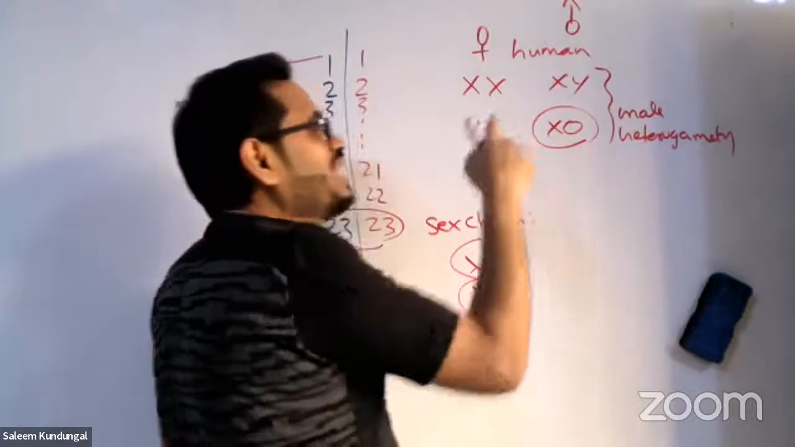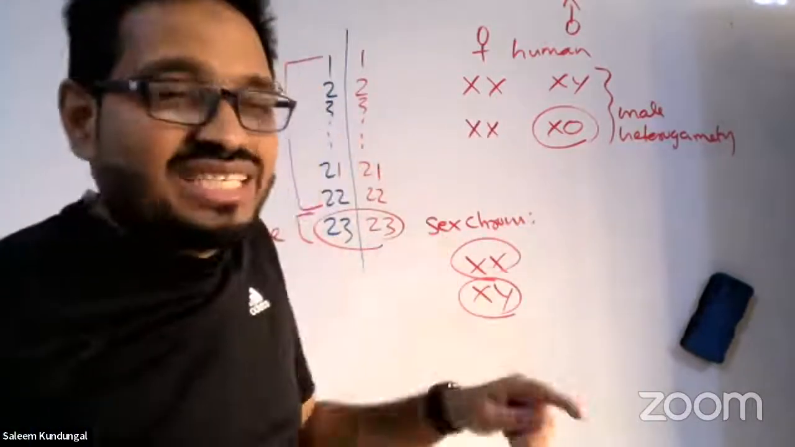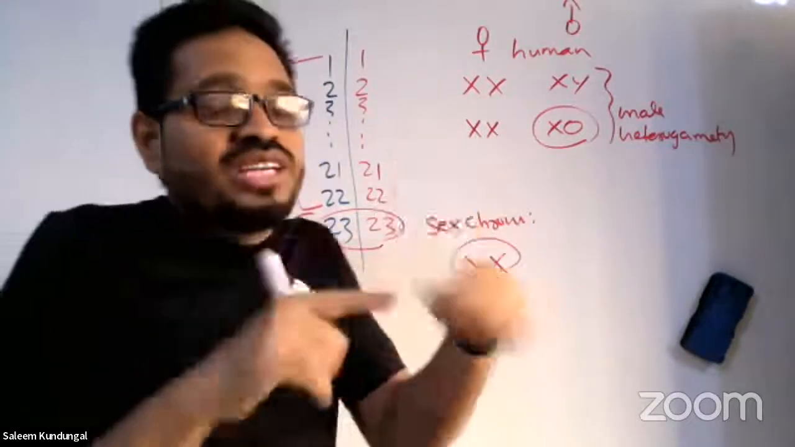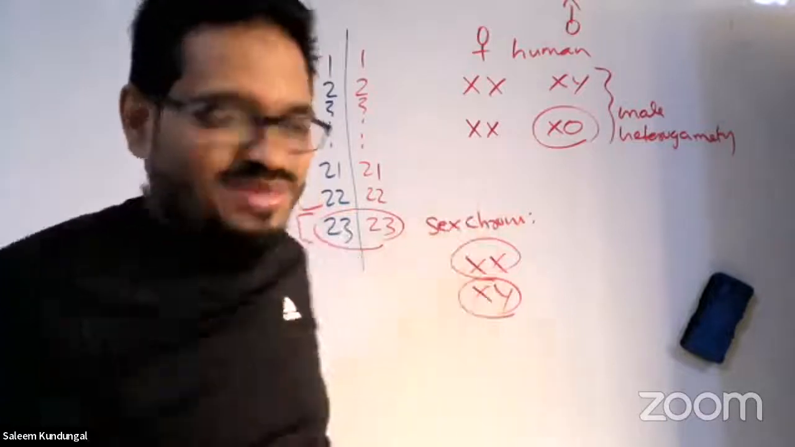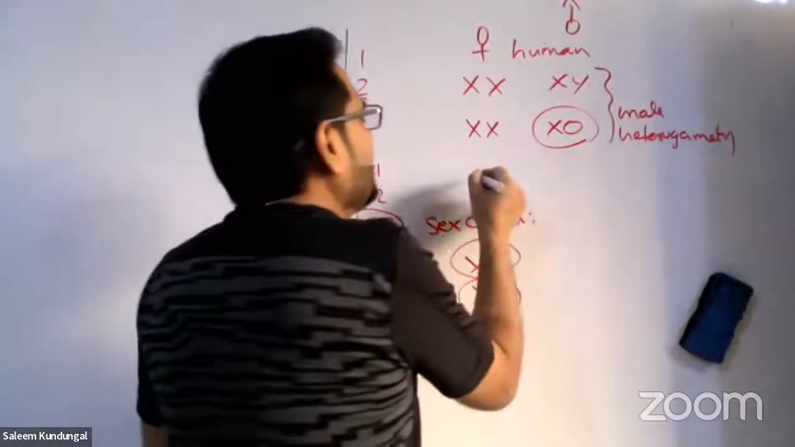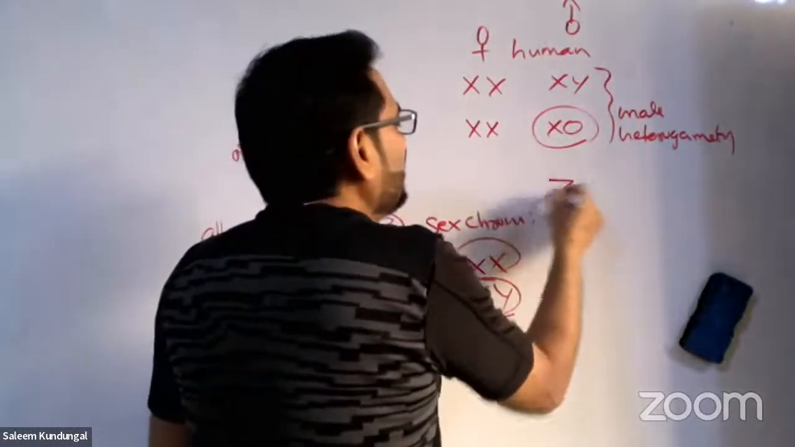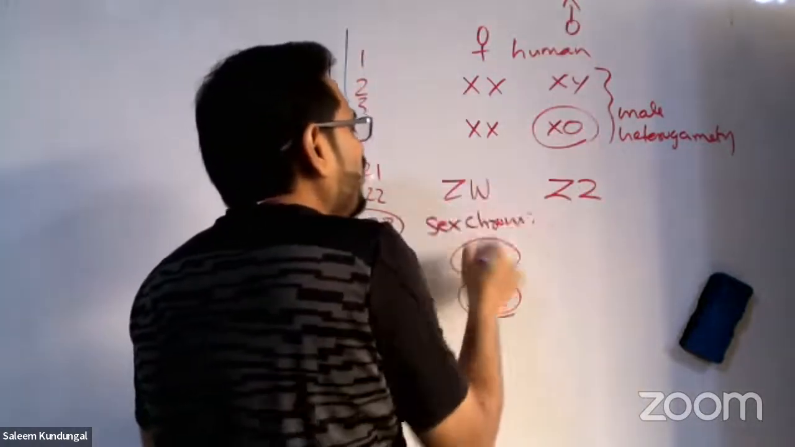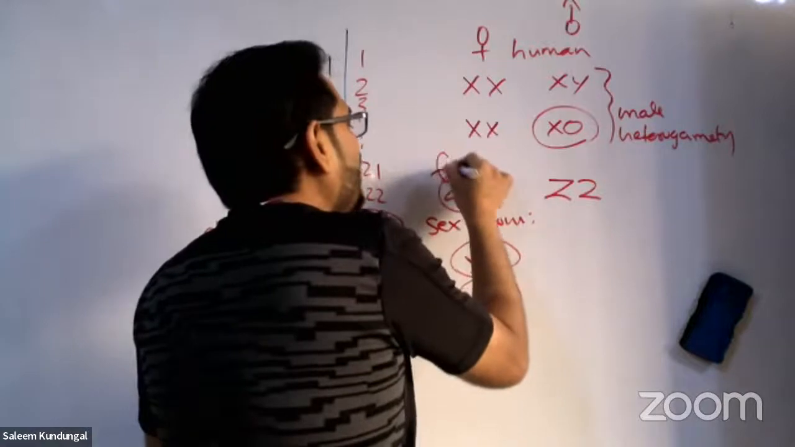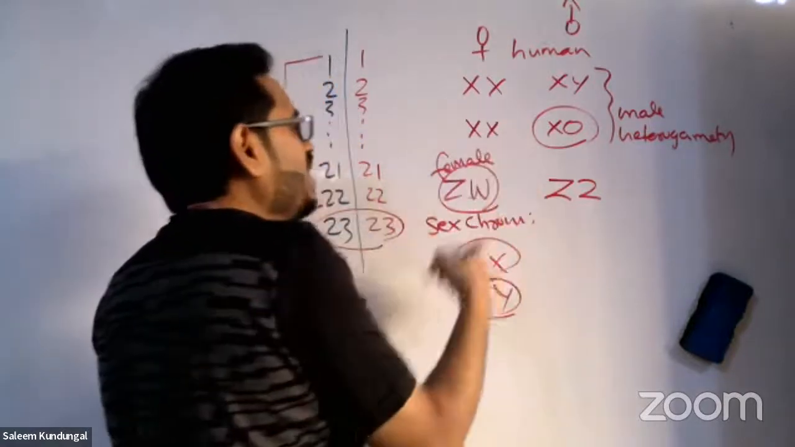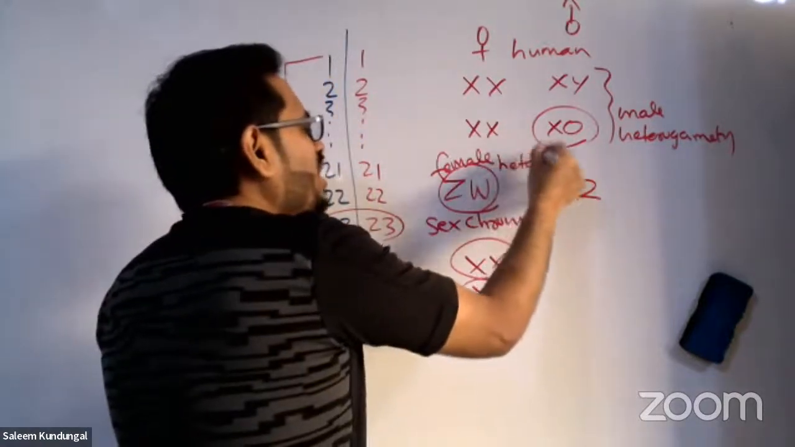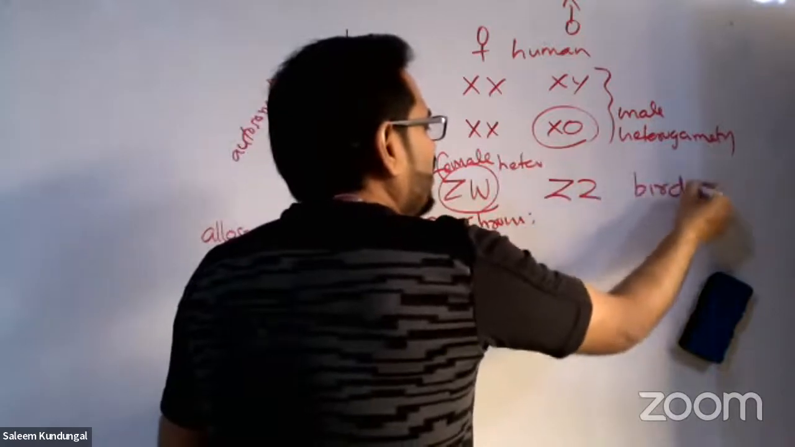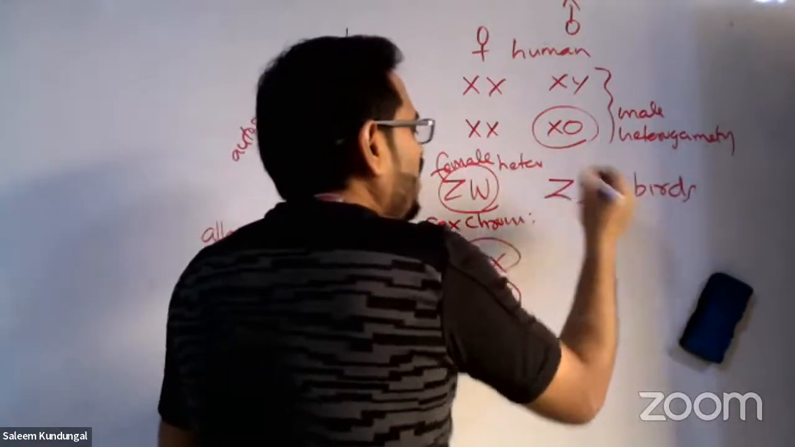So the confusion happens if we use the same letters. In birds, only the female can produce different kinds of chromosomes. So ZZ and ZW. ZZ is the male, ZW is the female. That's called female heterogamety. That's only in birds, so be careful about that.